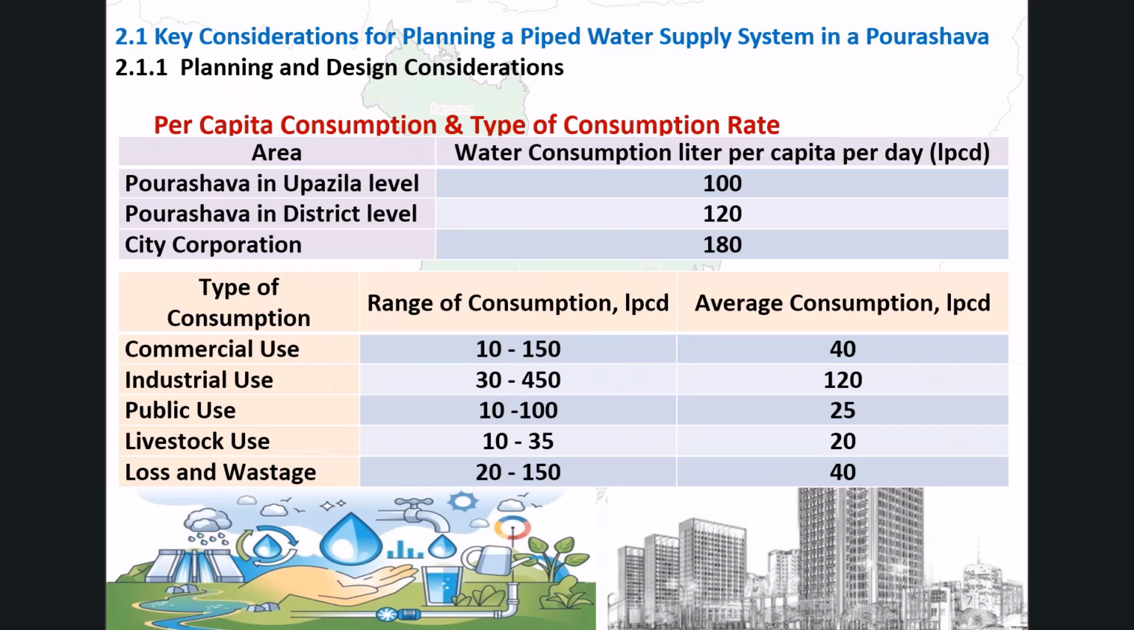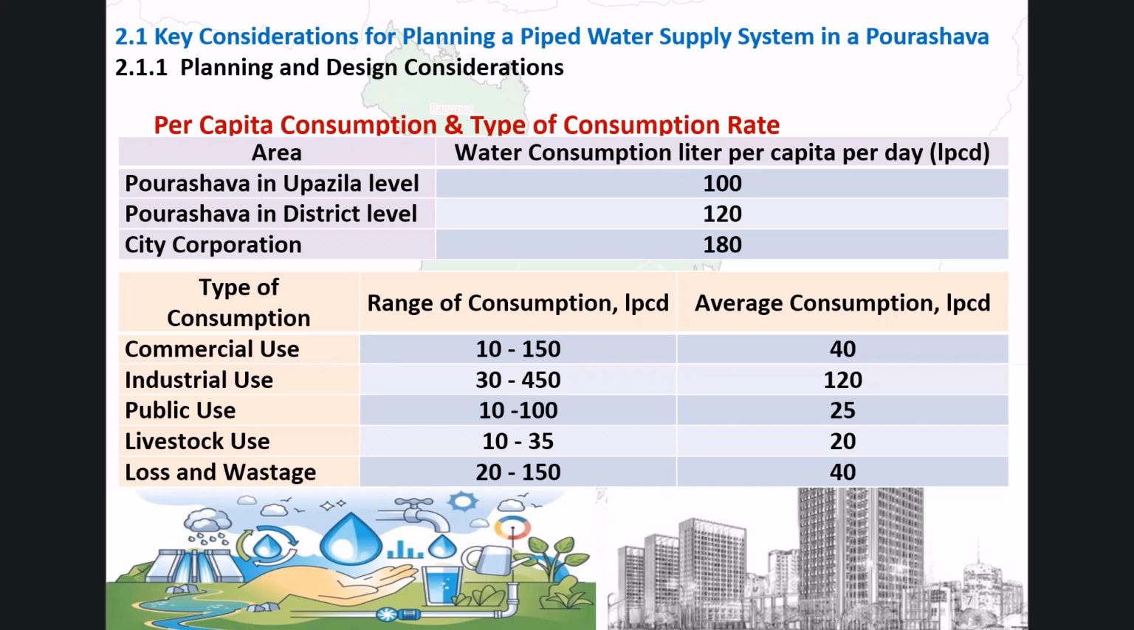This slide shows the water consumption standards used by DPHE for planning purposes. For domestic water supply, the per capita consumption rates are as follows. POSHWAs at the Upazila level use 100 liters per capita per day. POSHWAs at the district level use 120. And city corporations use 180 liters per capita per day.